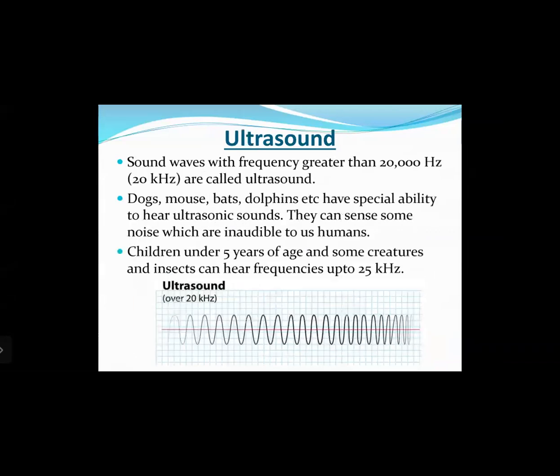Okay, then the next type is ultrasound. Sound waves having frequency greater than 20,000 hertz, that is 20 kilohertz, are called ultrasound. Dogs, mice, bats, dolphins, etc. have a special ability to hear ultrasonic sounds. They can sense some noise which is inaudible to us humans. Children under 5 years of age and some creatures and insects can hear frequencies up to 25,000 hertz, right?